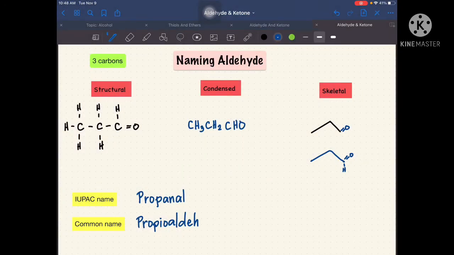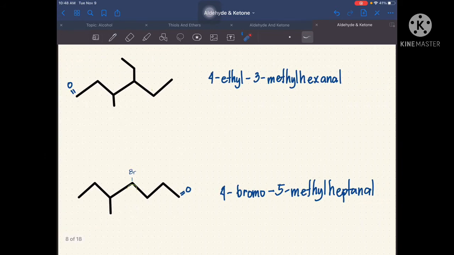So, that's aldehyde. So, we have here propionaldehyde. So, ganyan lang siya. So, now, let's have these examples. So, actually, I have here the names and then its skeletal structure.